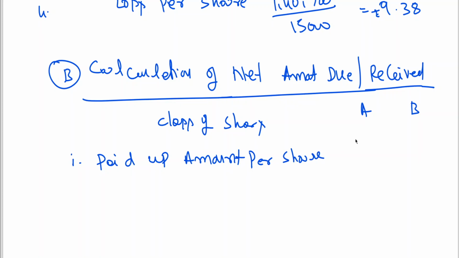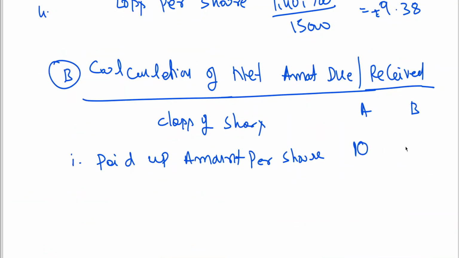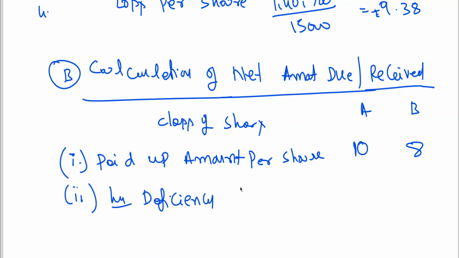Paid up amount per share is 10 rupees. Here B is 8 rupees. Point number 2: less deficiency to be borne.